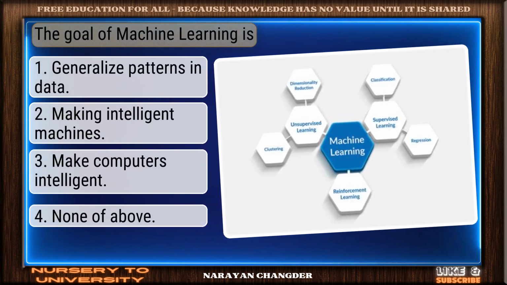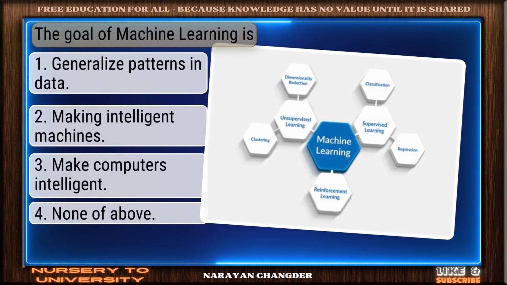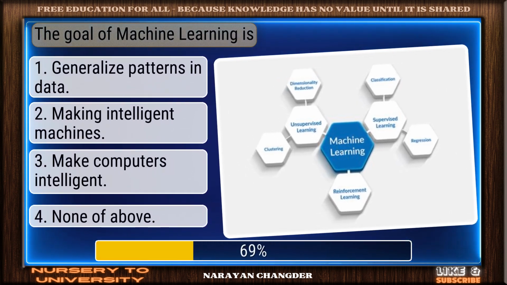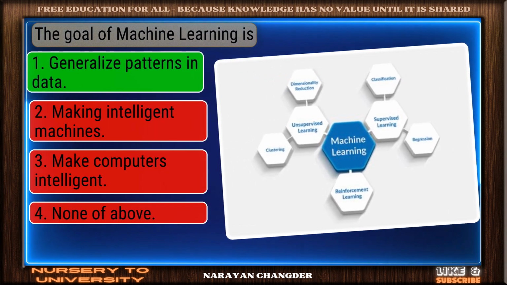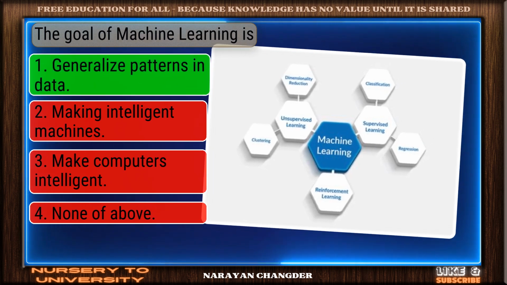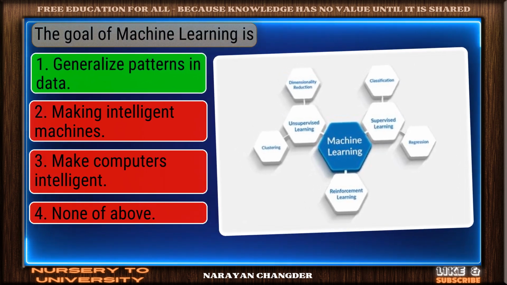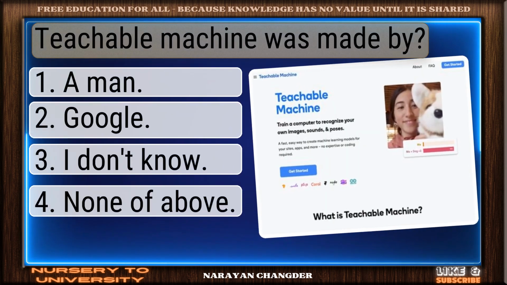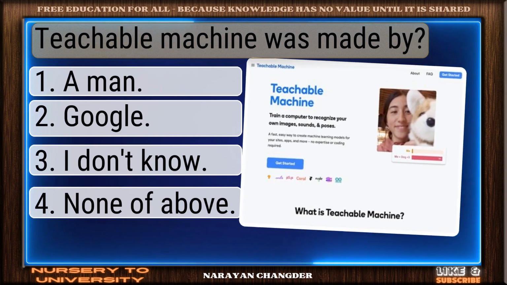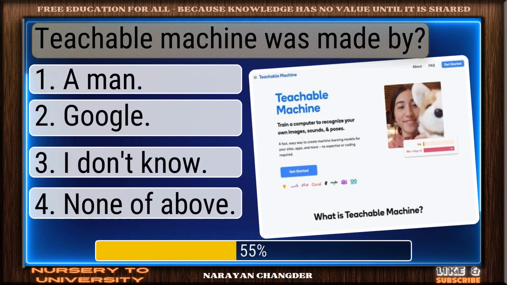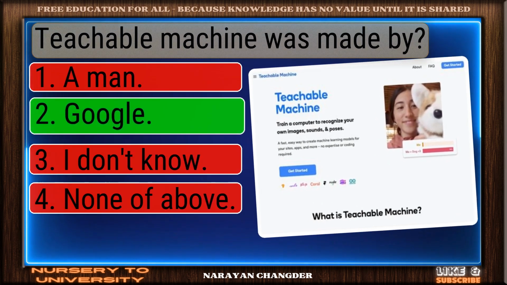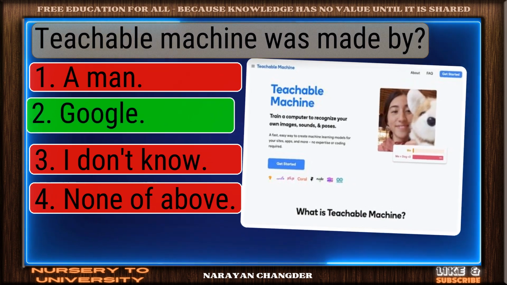Question number 49. The goal of machine learning is. You got it. Your choice, generalize patterns in data, is right. Question number 50. Teachable Machine was made by. On track. Google is the correct answer.